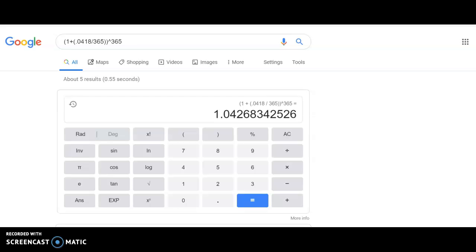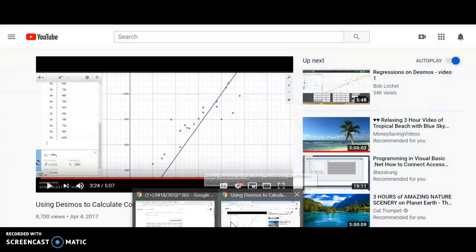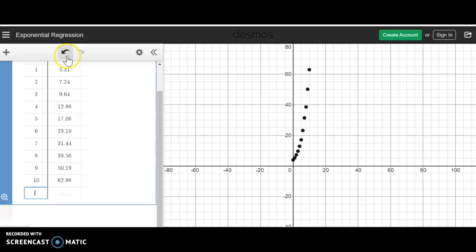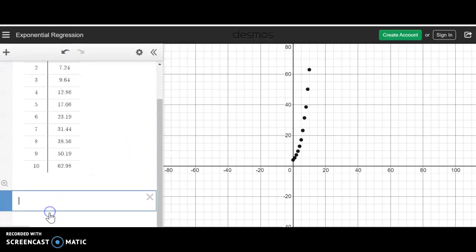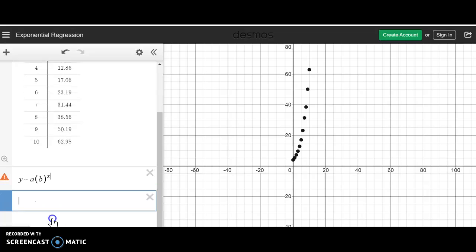So, Y, and then squiggly thing. Where's the squiggly thing? Oh, there it is, tilde. A times B to the X.